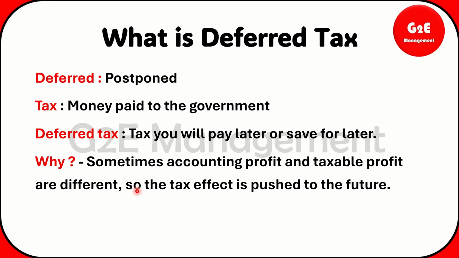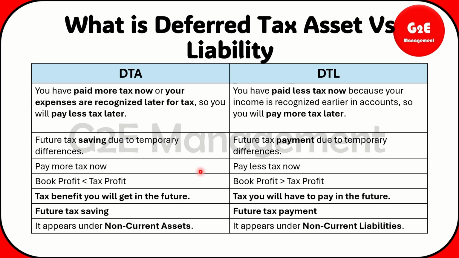So normally the tax effect is pushed to the future. Suppose you are not going to pay right now, but in the future you should pay on it. That is the purpose we are mentioning in the financial statement for deferred tax asset or deferred tax liability. So here we are going to look at deferred tax asset and liability. What is the difference? What is the meaning? That is what we are going to look at here.